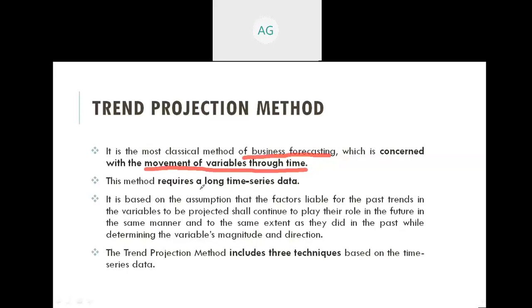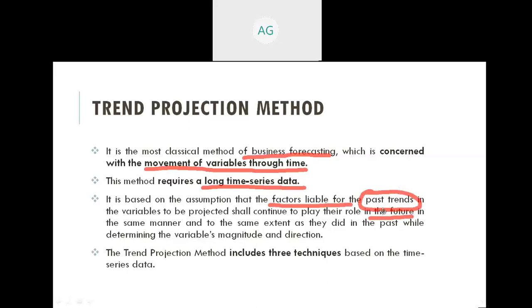So this method requires long time series data. It is based on the assumption that the factors liable for the past trend in the variables to be projected shall continue to play their role in the future.